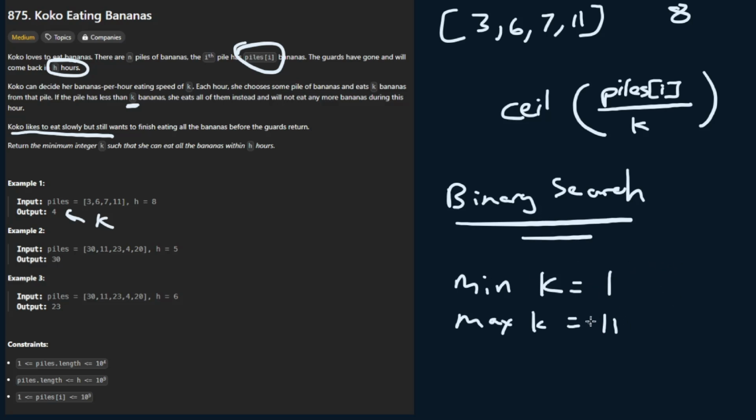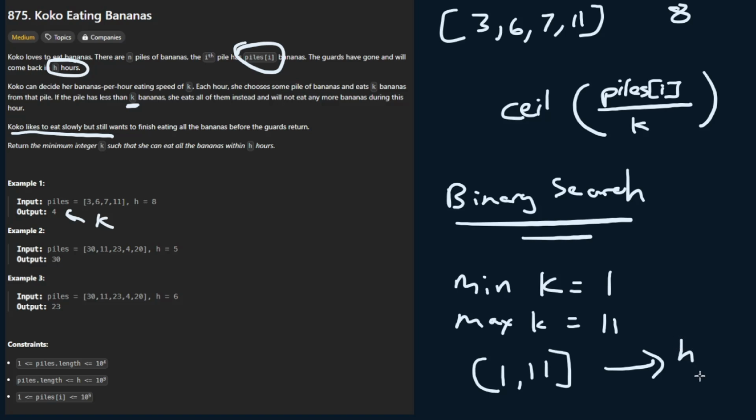Since we know that 1 to 11 are our bounds here, we can start calculating in a way to get as close as possible to our targeted value, which in this situation is h, or how long the guards are gone for. So we need to eat within h hours or less, because if we take longer than h, then we've not been able to solve the problem.